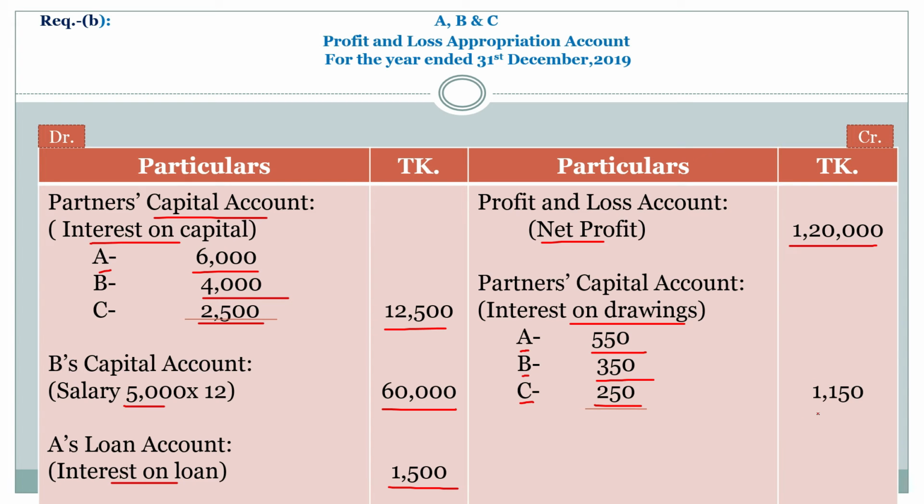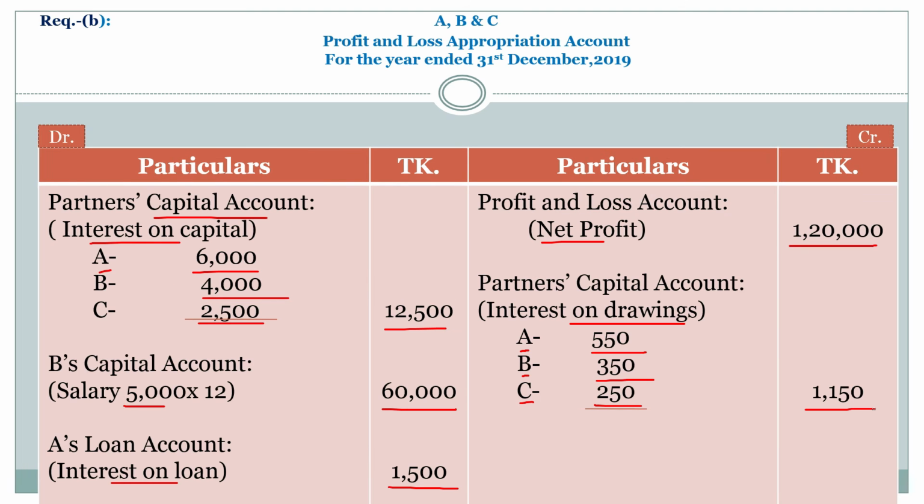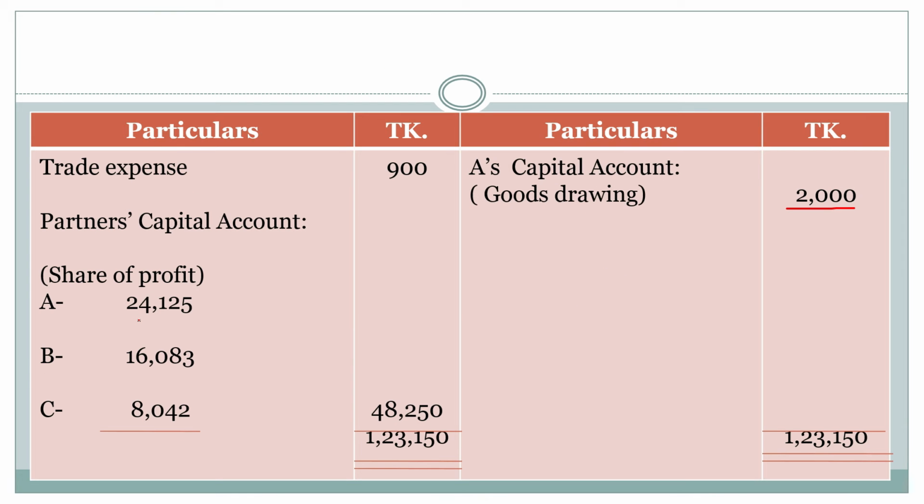Total 1,150 taka. Now A's capital account, goods drawing 2,000 taka. Now credit side, net profit 1,20,000 plus interest on drawings 1,150 taka plus goods drawing 2,000 taka. Total 1,23,150 taka. Transfer to debit side.